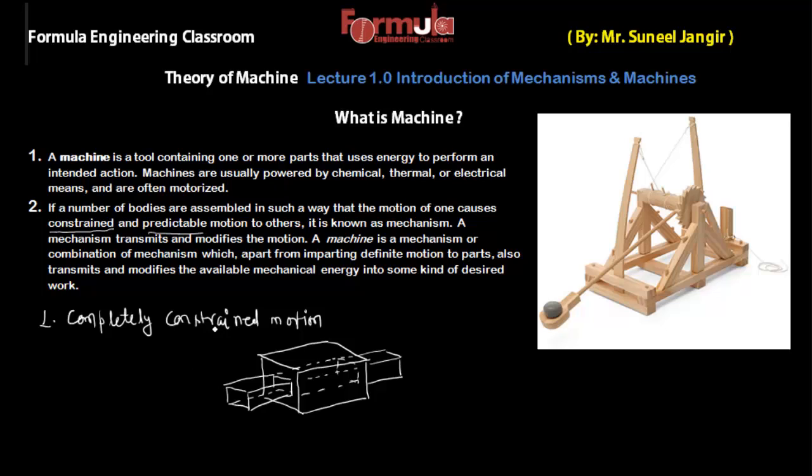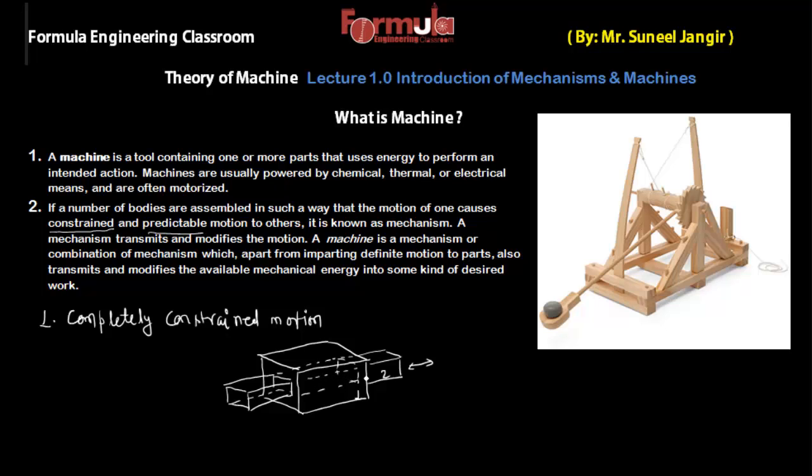When I define completely constrained motion, I told you that it is when the motion between two elements of a pair is in a definite direction. Here there are two elements: the first is the box, the second is this bar. The motion between them is definite, meaning this can only slide. It is irrespective of the direction of applied force, meaning it doesn't matter in which direction you apply the force.